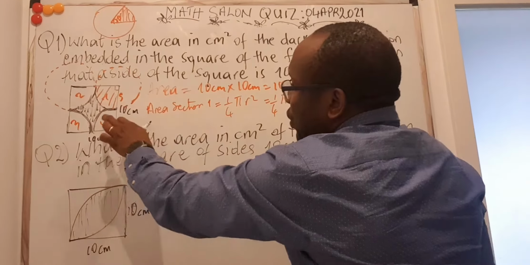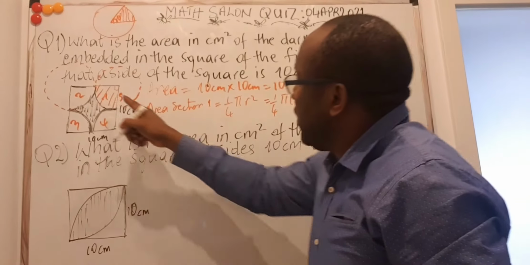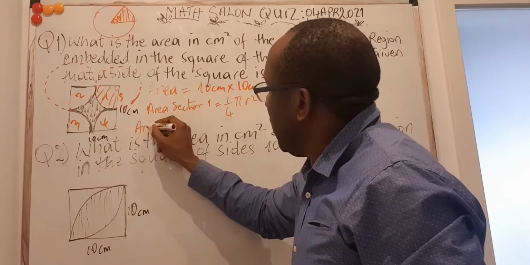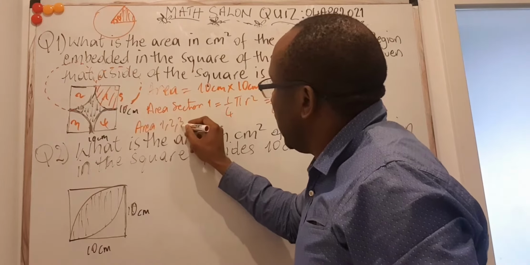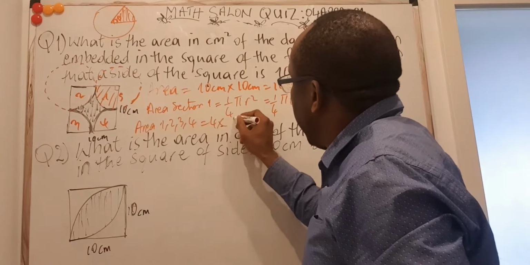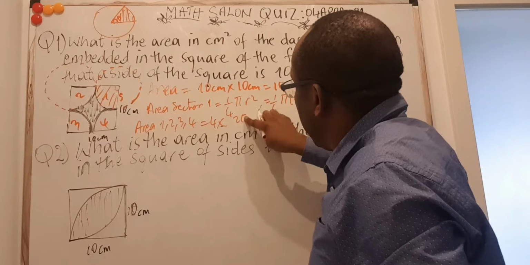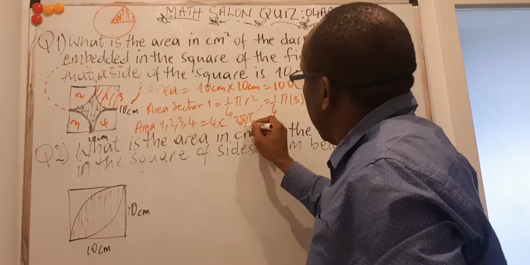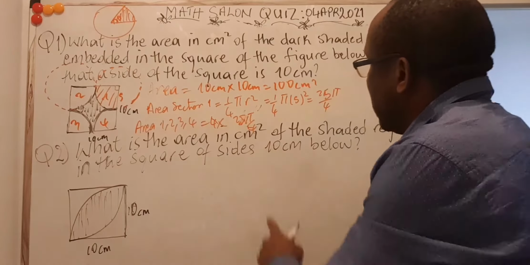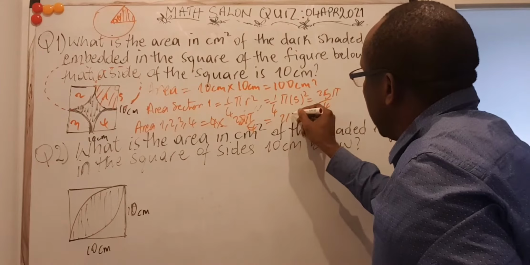But there are 4 of them which are all the same. So it means these 4 areas, then the area of 1, 2, 3, and 4 is 4 times 25 pi on 4. So this cancels, and I have my answer is just 25 pi.